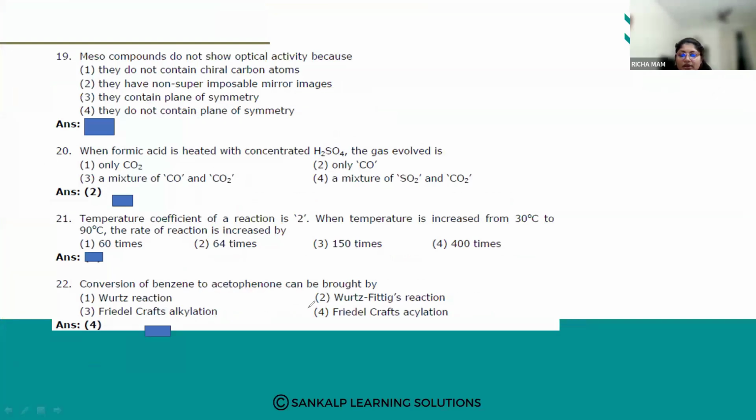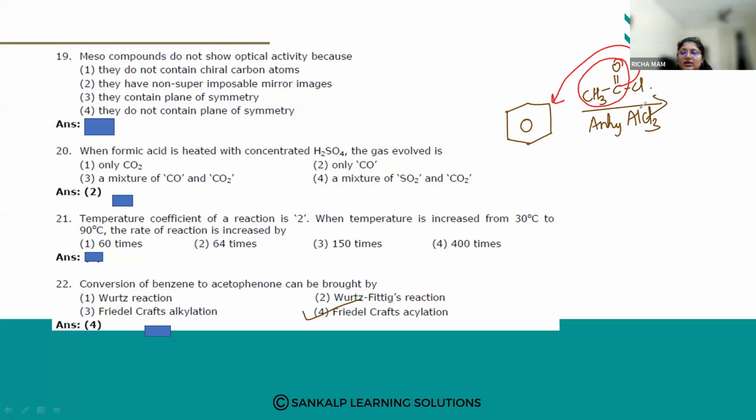The answer is the fourth one, Friedel-Crafts acylation. If I have benzene and I do acylation, I am going to take acetyl chloride in the presence of anhydrous AlCl3. Benzene is nucleophilic in nature, so benzene will attack the carbonyl carbon.